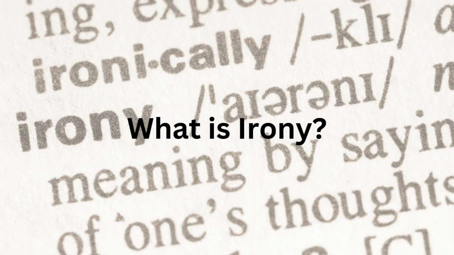Let's start with the basics. What is irony? Irony is a literary device where the intended meaning of words is different from, or opposite to, their literal meaning. There are three main types of irony: verbal irony, situational irony, and dramatic irony. Each type serves a unique purpose in literature, creating layers of meaning and engaging readers in unexpected ways.